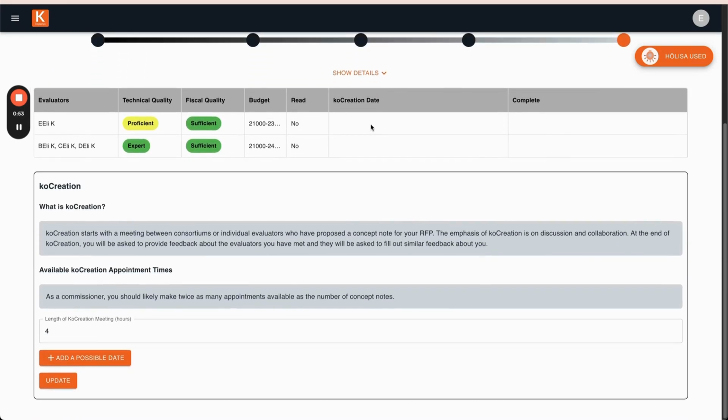Here, the most important information to focus on is the co-creation appointment times. You are asked to identify the minimum length of a co-creation session. The default is 2 hours, but could be extended, depending on the complexity of your program. After setting the length, you can click on Add a Possible Date multiple times to create multiple availabilities.